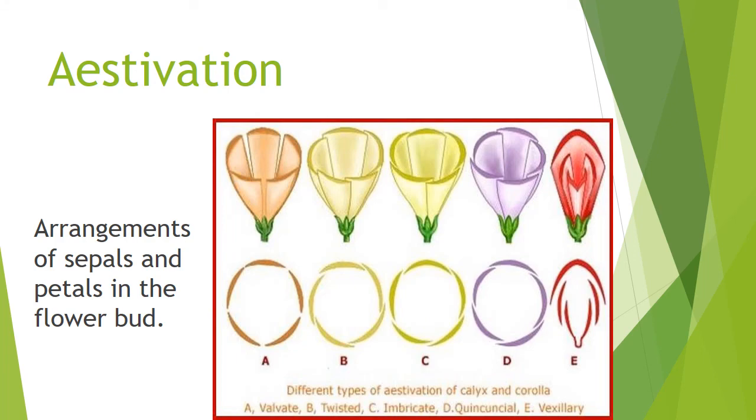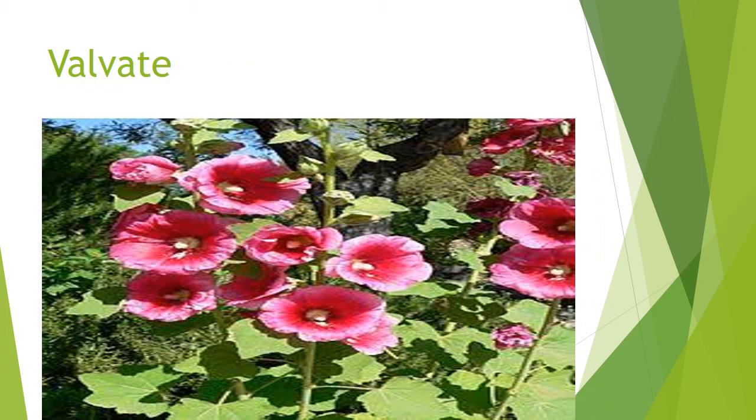Aestivation is nothing but the arrangement of sepals and petals. So here we learn the arrangement of sepals and petals. The first one is valvate. Valvate is when the margins of sepals or petals do not overlap but just touch each other.